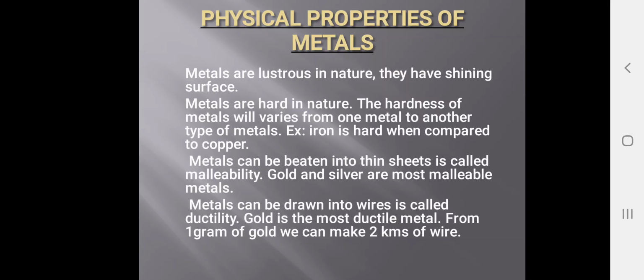Metals can be drawn into thin wires; this is called ductility. This property of metal is known as ductility. Gold is the most ductile metal. From 1 gram of gold we can make 2 kilometers of wire. That much ductility gold has, so that's why gold is the most ductile metal.